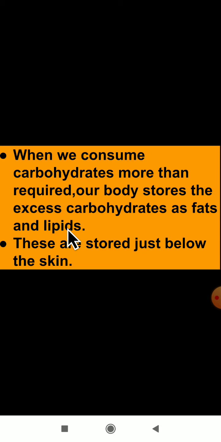Where is it stored? One place should be there. It is stored below the skin. These fats are stored below the skin.